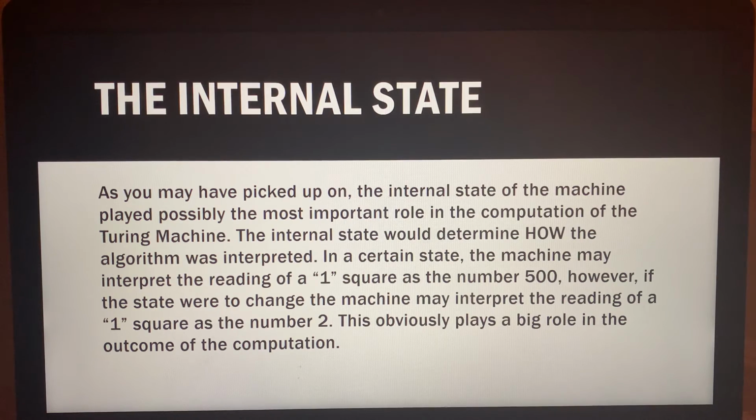This obviously plays a big role in the outcome of the computation, as if you were trying to say do 2 plus 500, obviously you would get 502. However, if this state was in the sense to where you wanted to get the answer 502, but it was reading the number 500 as 2, then you would get 4 and not 502.